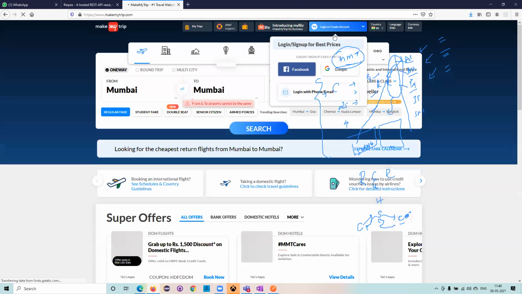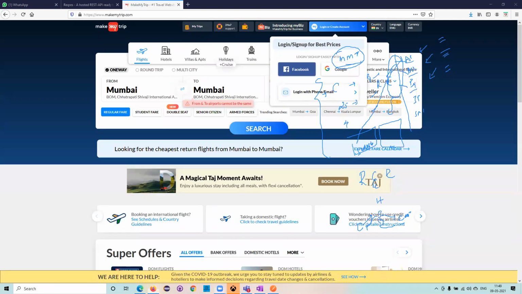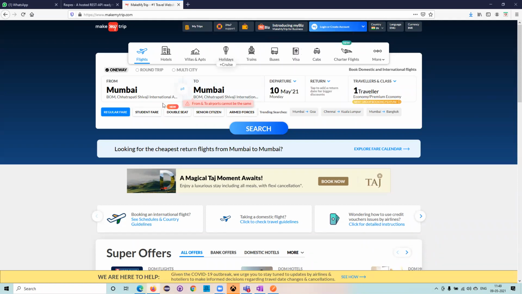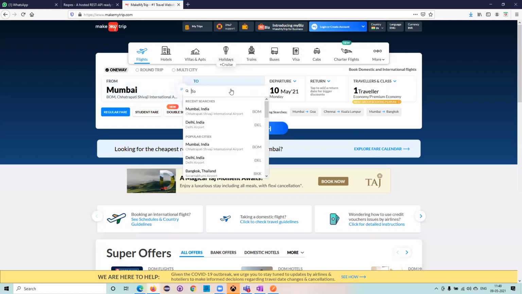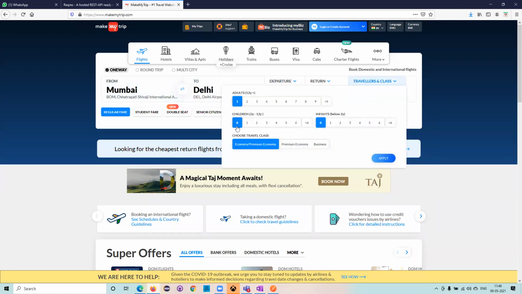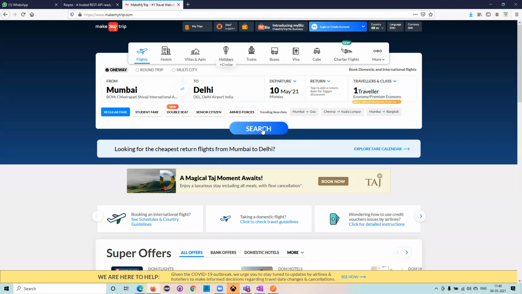On MakeMyTrip, I'll remove this for clarity. I want to go from Mumbai to Delhi, and I'm selecting a date and one traveler. As soon as I click the search button, it should go and fetch the details.